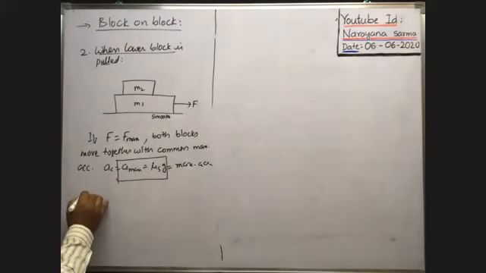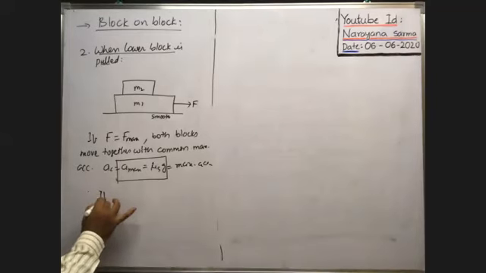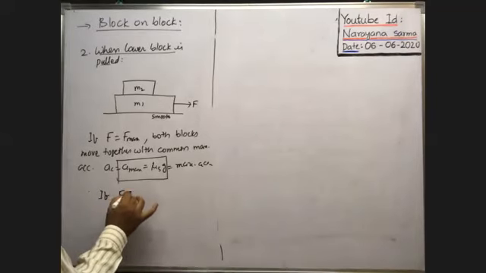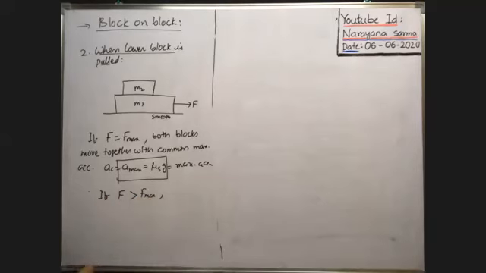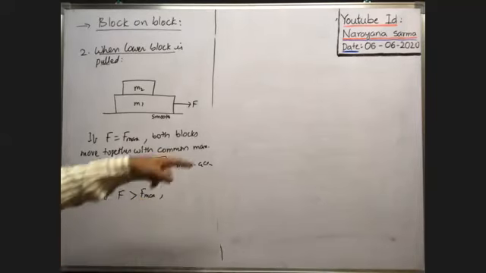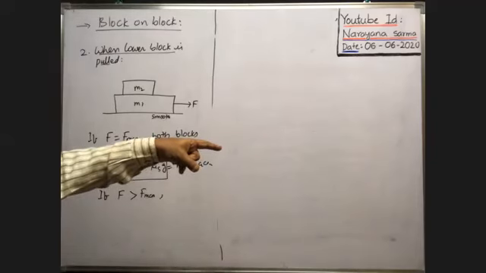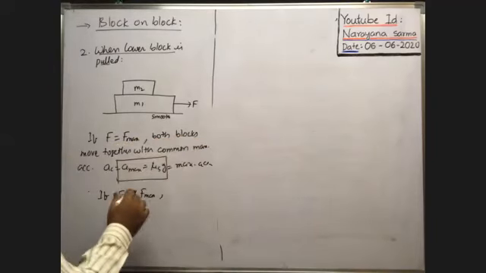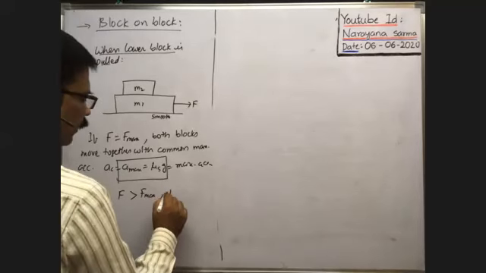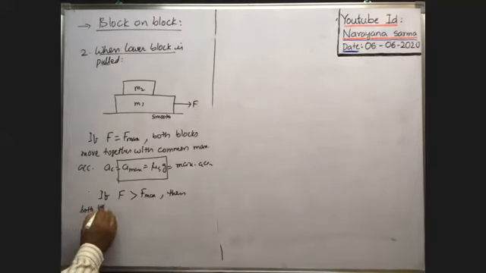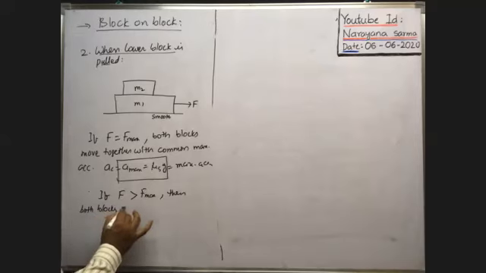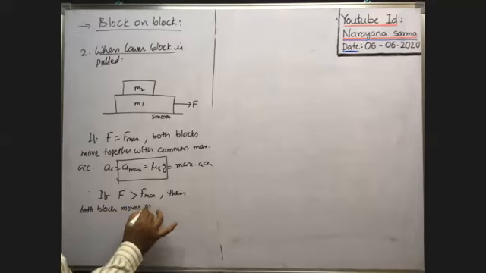So next, if applied force is greater than F max, which means greater than (m1 plus m2) into mu s into g, then both blocks move separately.